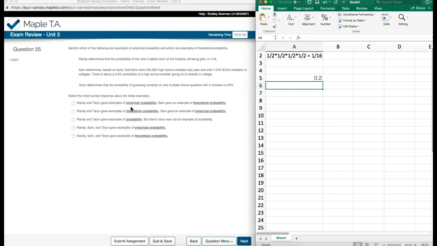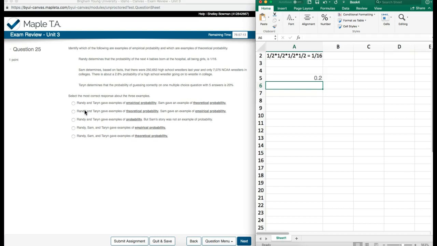Okay, so let's see, select the most correct response from the 3 examples. The first one says, Randy and Taryn give examples of empirical probability. Empirical probability means that it is taken from real life data that's actually happened, or I'm looking at it after the fact, after it has happened. Randy and Taryn have not done things afterwards. Nothing's happened in theirs, so I can stop there.